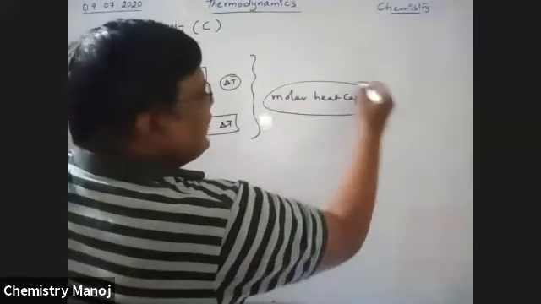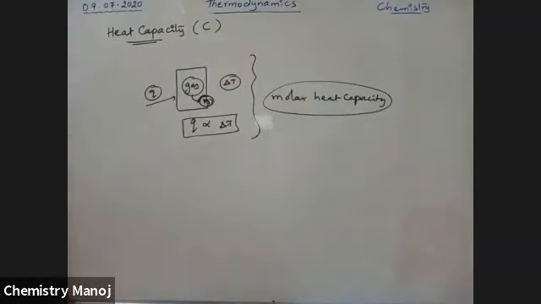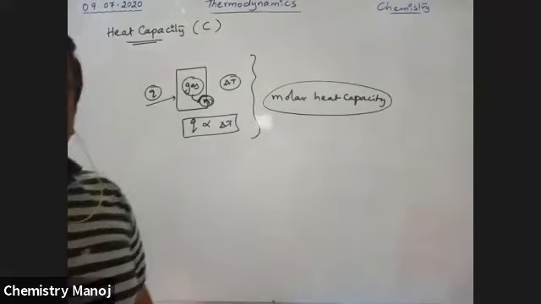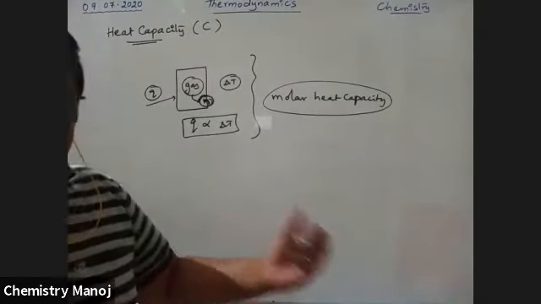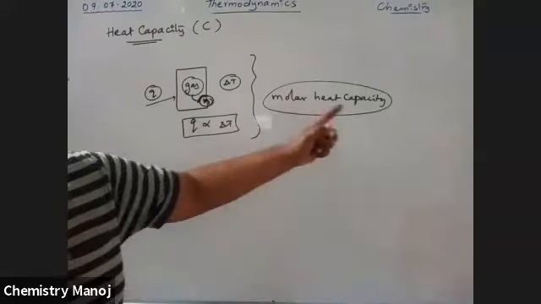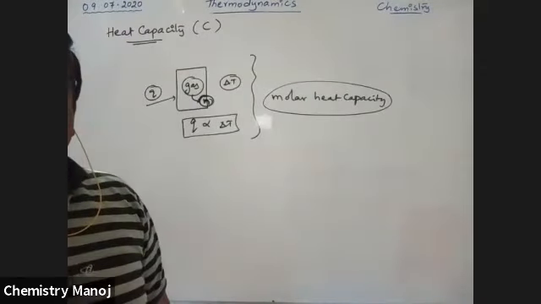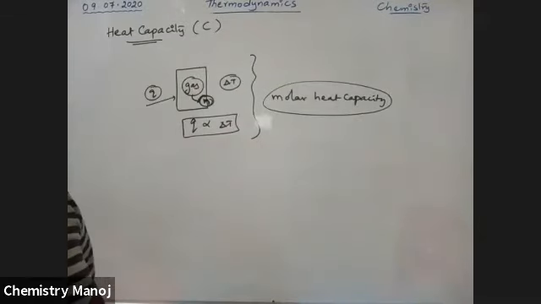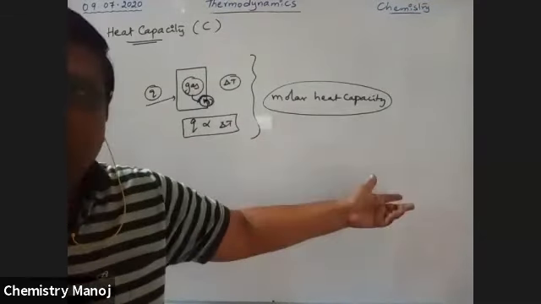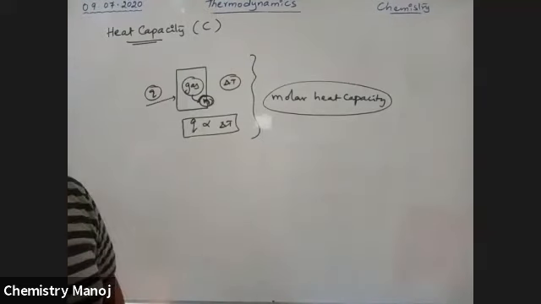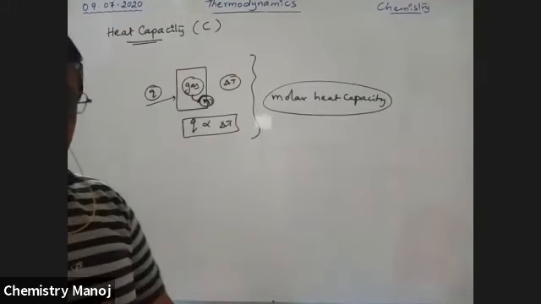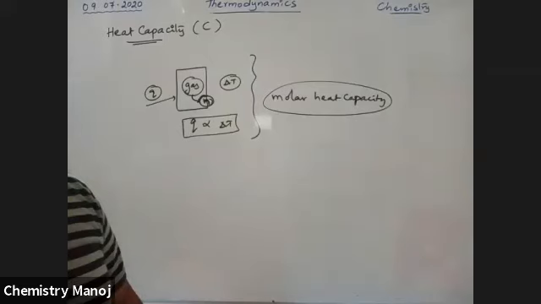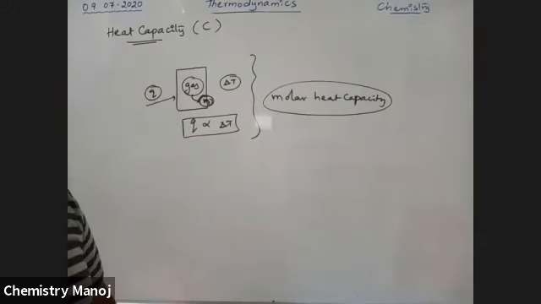Now heat capacity is calculated for 1 mole of the gas. That heat capacity is called molar heat capacity. It is very, very important. This molar heat capacity may be calculated at constant pressure or at constant volume.